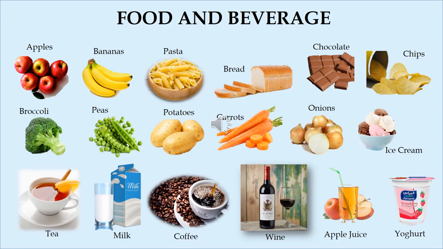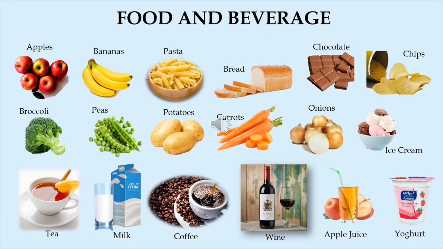So the first one is apples. This is bananas. Beside apples, pasta. How we pronounce it is pasta. Next is bread. The next is chocolate. The next is chips.